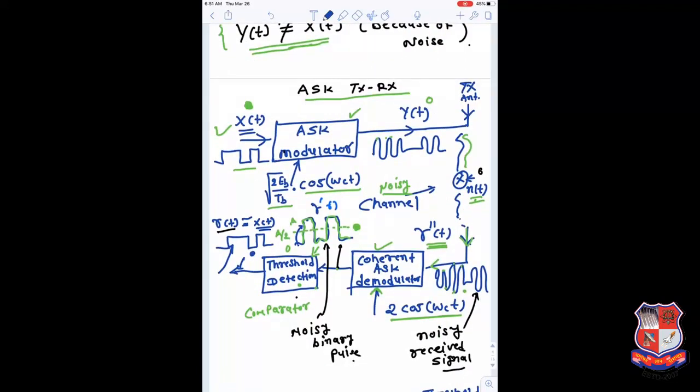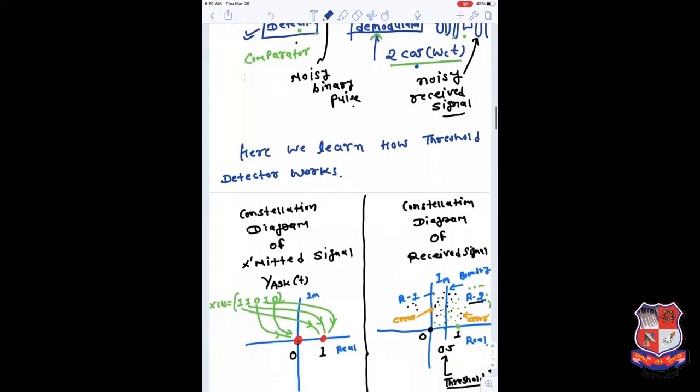You are receiving R double dash of t, passed through the coherent ASK demodulator. This is similar to the earlier case, but now the threshold detector would be different. The output of the coherent ASK demodulator is given as the input of the threshold detector. The threshold detector compares the incoming signal value with the threshold, and then tries to recover the signal back. Okay, so this is one case.